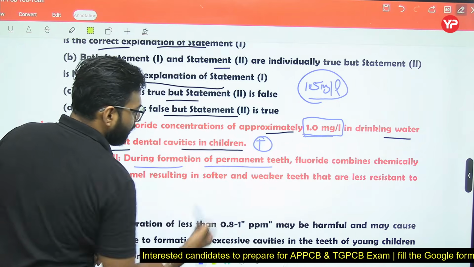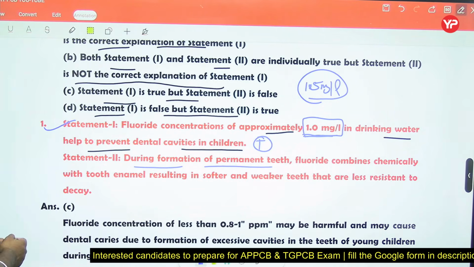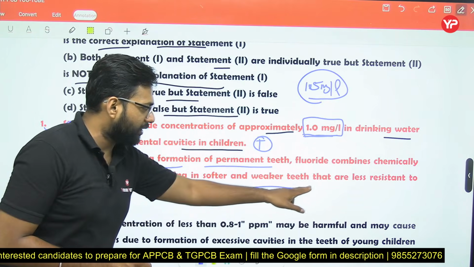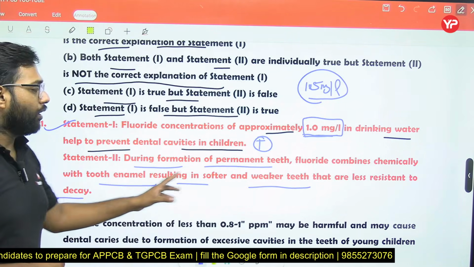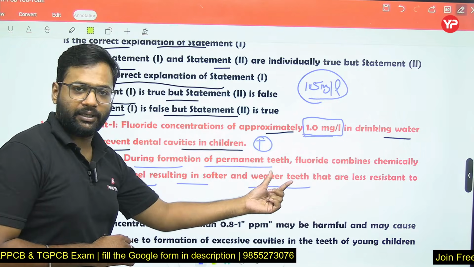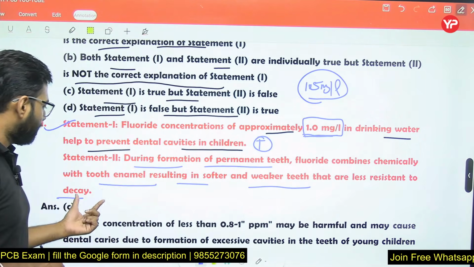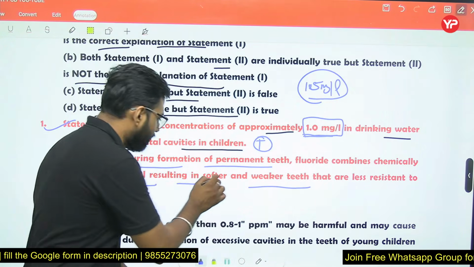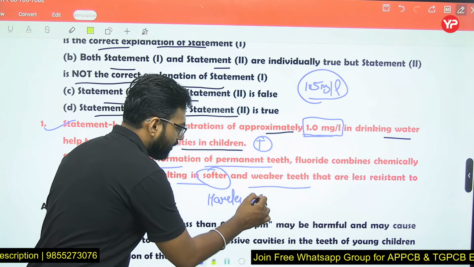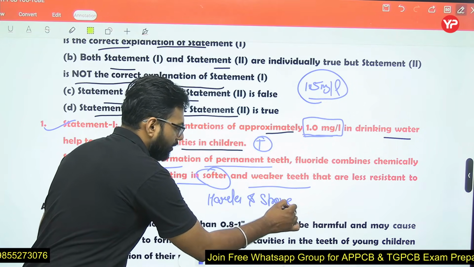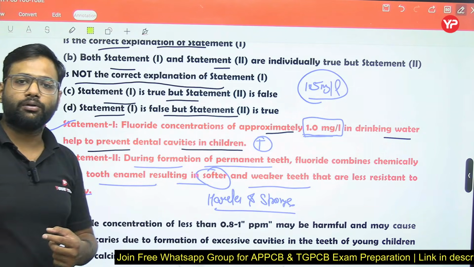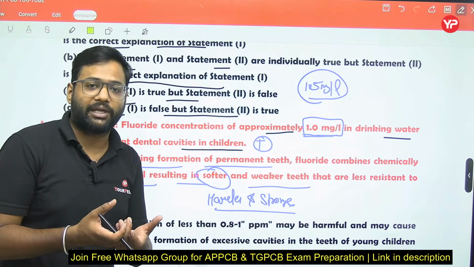Statement 2: during the formation of permanent teeth, fluoride combines chemically with tooth enamel, resulting in softer and weaker teeth that are less resistant to decay. No. During the formation of permanent teeth, fluoride combines chemically with tooth enamel, resulting in harder and stronger teeth that are more resistant to decay, right?